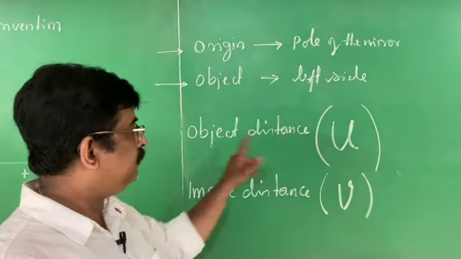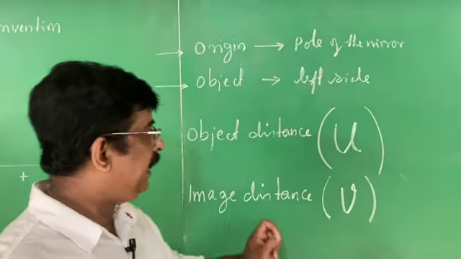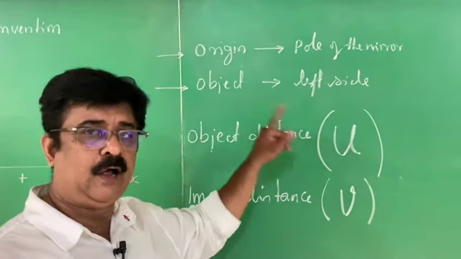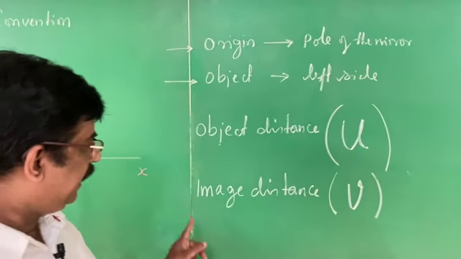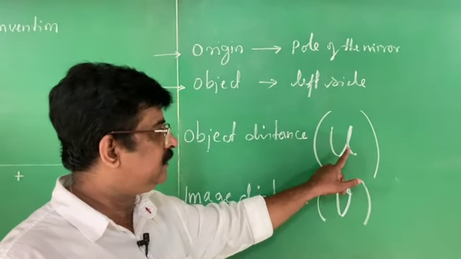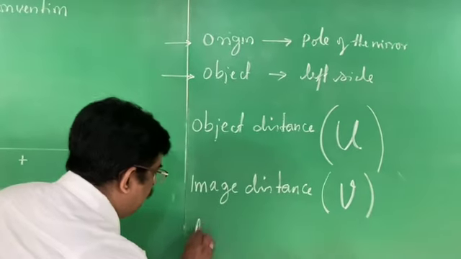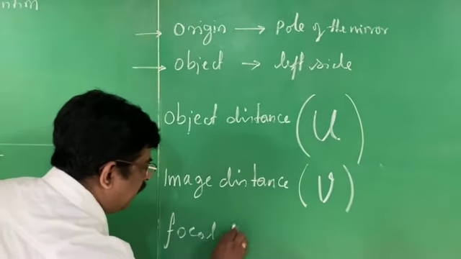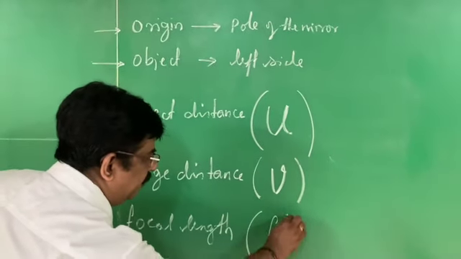What is object distance? It is the measurement between P and the object, which is u. The distance between P and the image is called v. Object distance is u, image distance is v. And you know this, focal length is given by the symbol f.